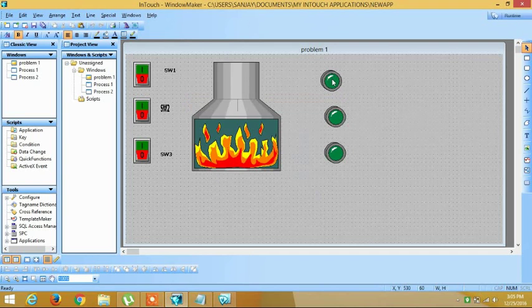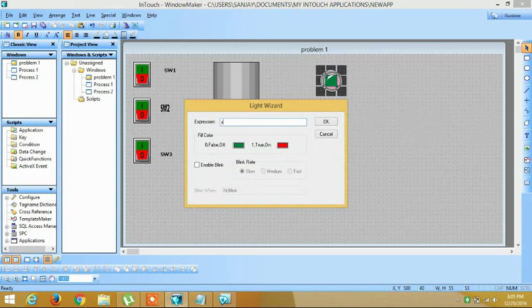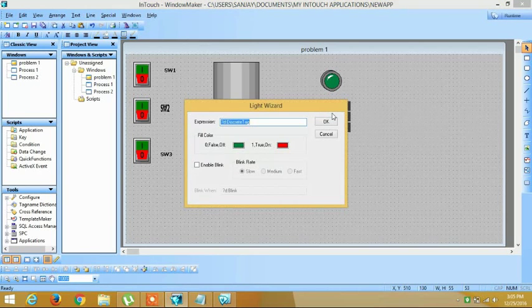The first LED should glow when any one of them is 1, so we can just OR them. And the second LED should glow when 2 of them are on. That means the AND of 2 and the OR of the combination.